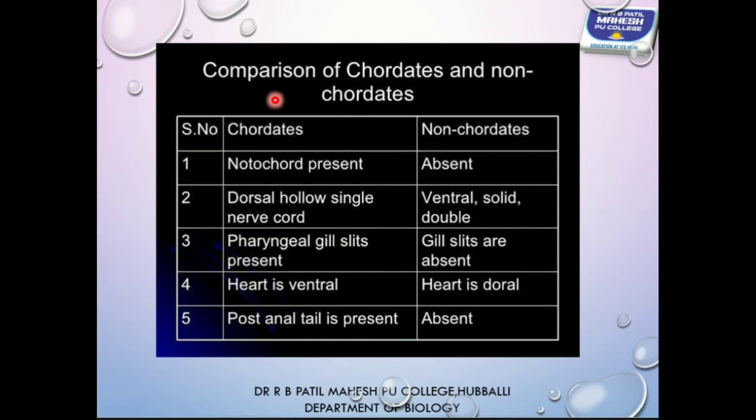Third one, pharyngeal gill slits are present, pharyngeal gill slits are absent in case of non-chordata. And fourth one, heart is ventral in position, whereas in case of non-chordata, if heart is present, that is dorsal in position. And the fifth difference is the presence of post-anal tail. Post-anal tail is absent in case of non-chordata.